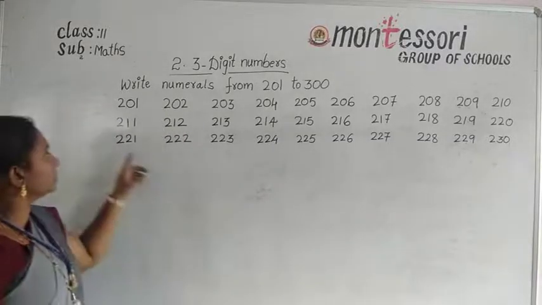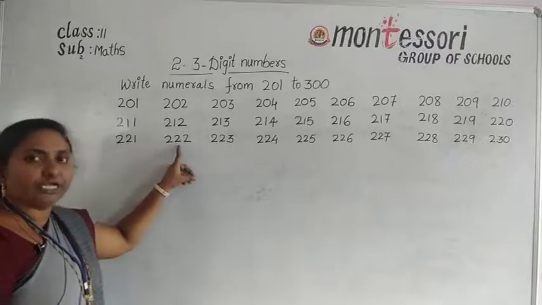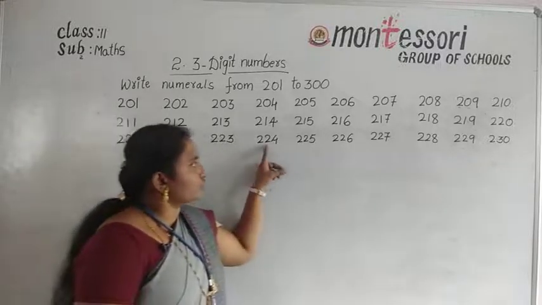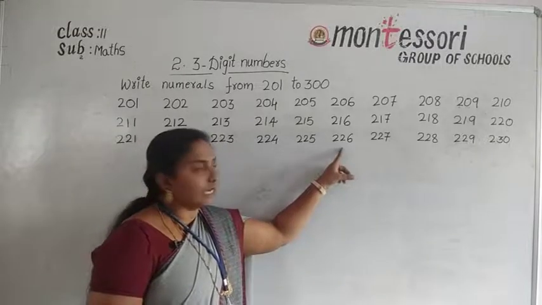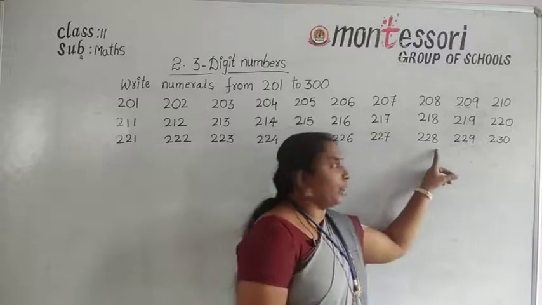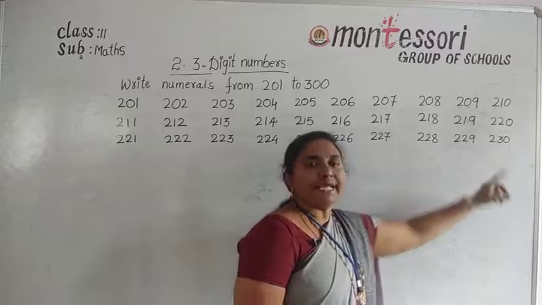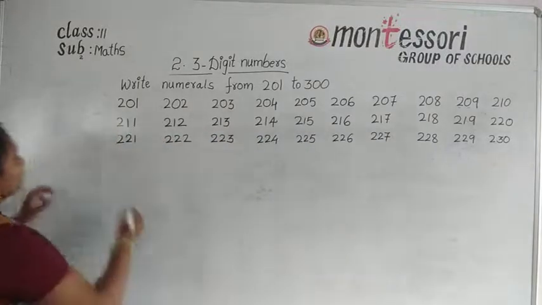Once again I repeat the numbers: 221, 222, 223, 224, 225, 226, 227, 228, 229, and next 230.